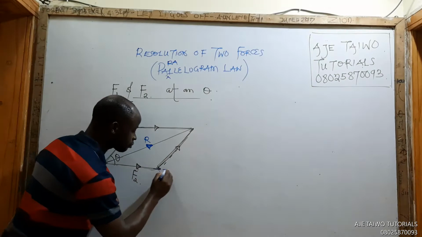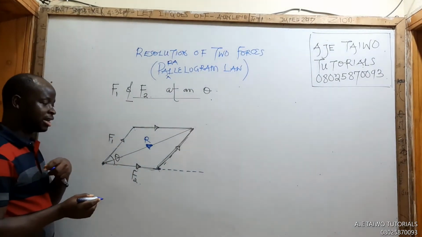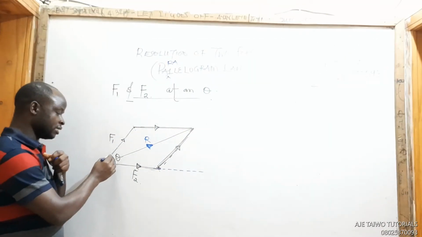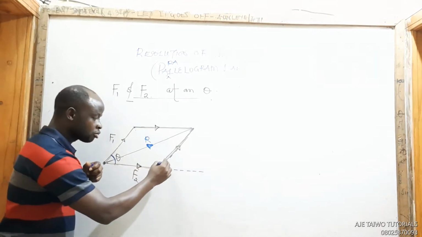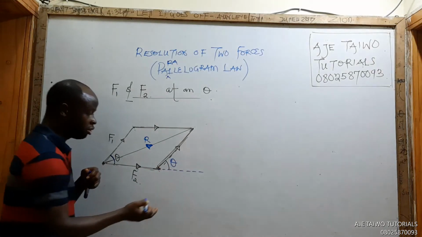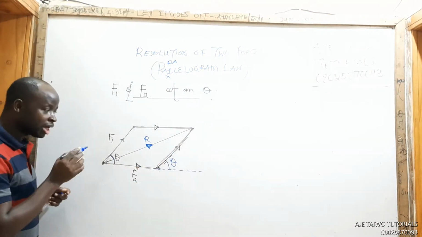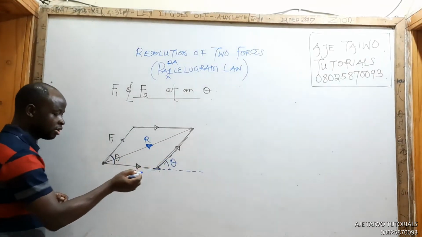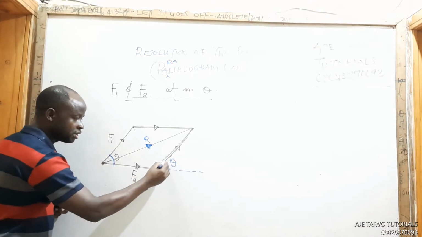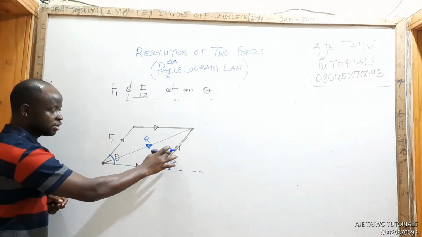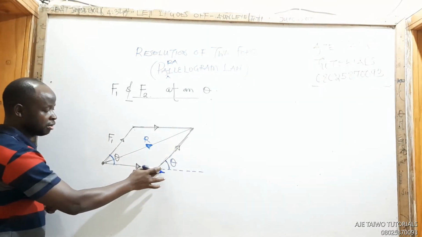Look at the board. I'm adding extra lines now. If this angle is theta, this angle too will be theta. You should know that. That should be corresponding angles. Why? Because look at the line. See the board. See why the angles are the same. See why this angle equals this angle. Look at the reason. Everybody, see the reason.